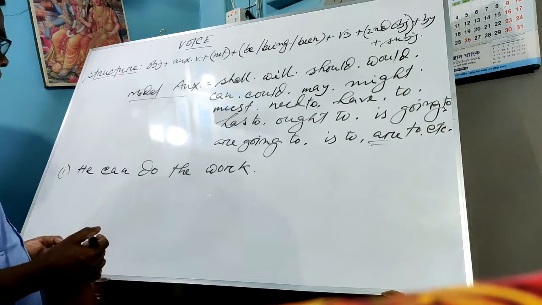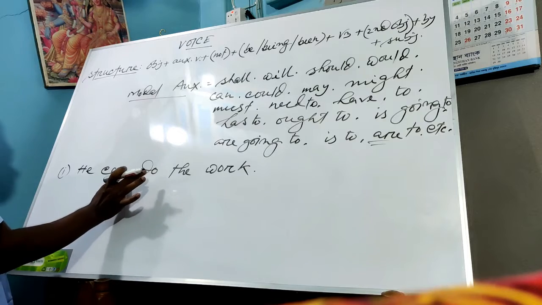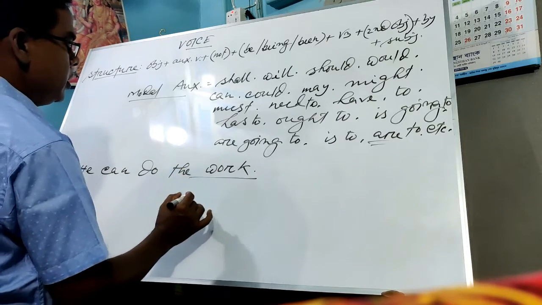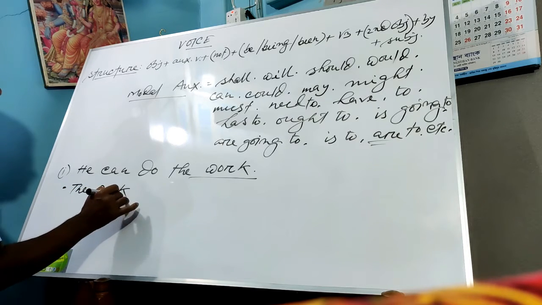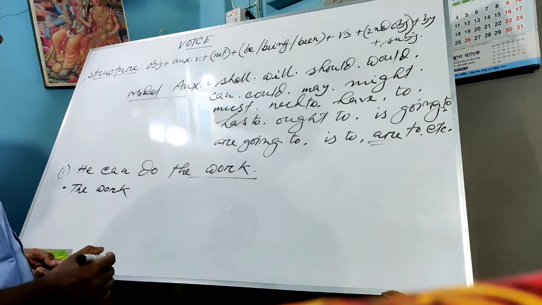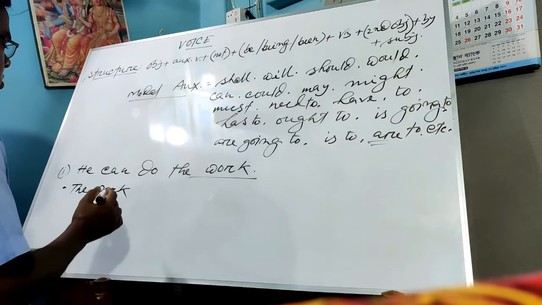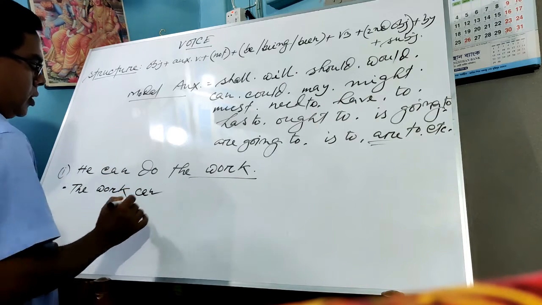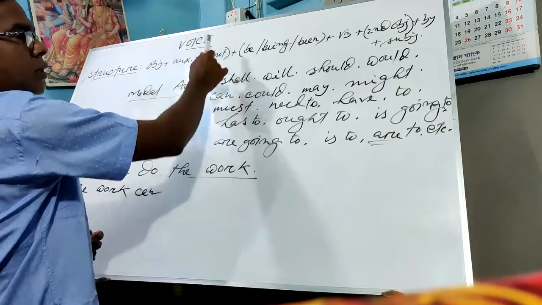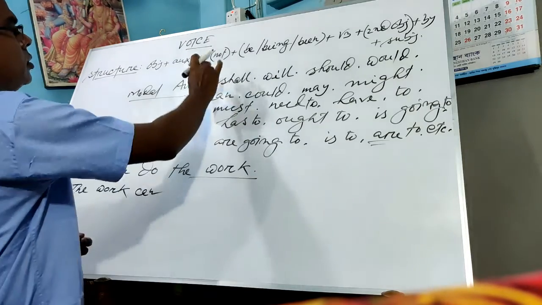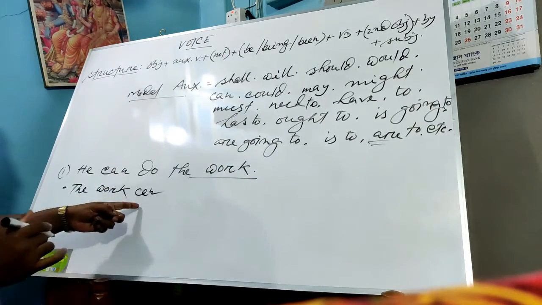Dear boys, look here. The sentence is: he can do the work. This is the subject, this is the auxiliary, this is the main verb, and this is the object. So first of all, we will write the work. Clear? The work. Then what is the function of you? The function is to write down the auxiliary. And what is the auxiliary? Can. Okay students, I have written here can. After using the auxiliary can, then you will try to write not, but we will not write not. Okay, omitting this, now we will write from here.